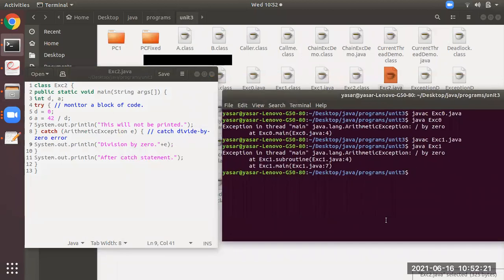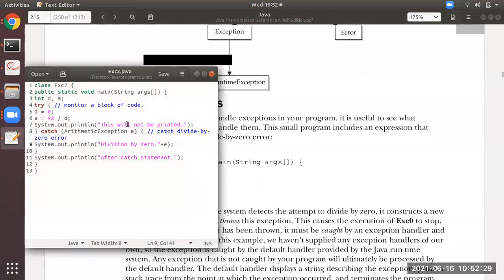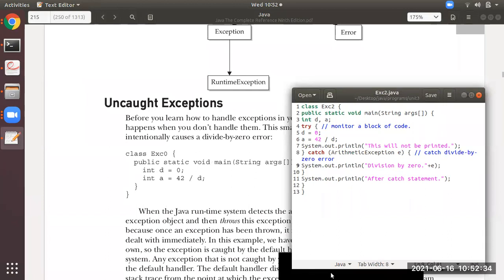Now students, you all observe this particular program with the first program here. What you can observe is this code is written inside the try block. Okay, and you observe at what line you will get an exception. You will get an exception at line number 6. So it will be thrown from the try block and it will be caught by this.